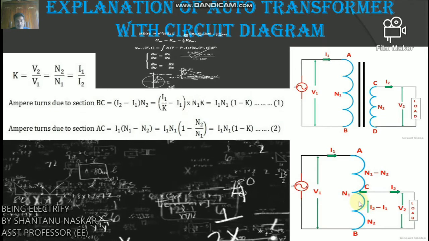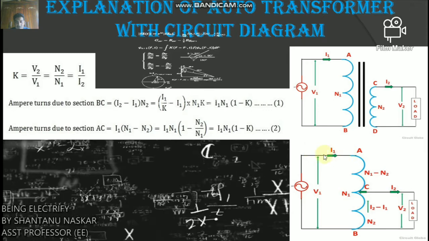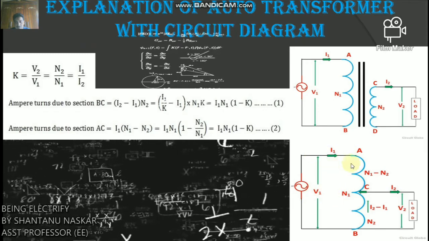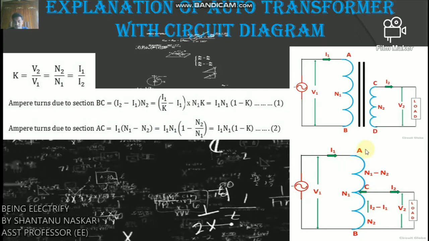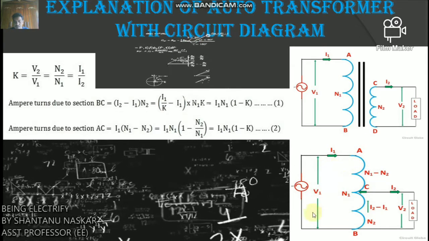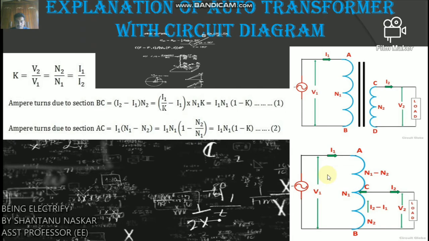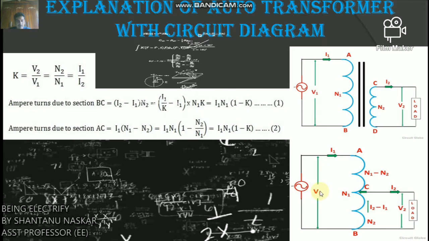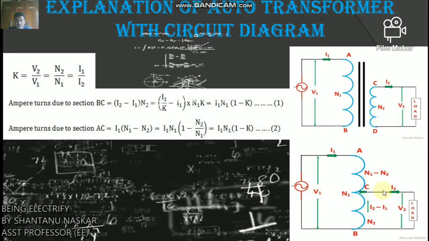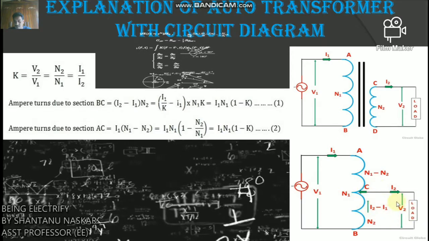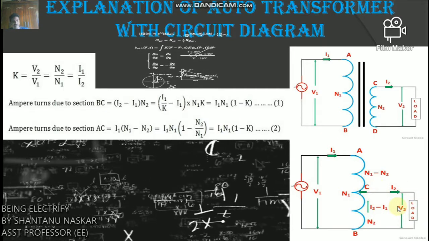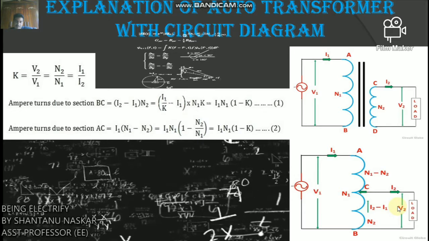The supply voltage is applied across AB. So the voltage across AB is the supply voltage V1, and the load is connected across CB. The tapping may be fixed or variable.